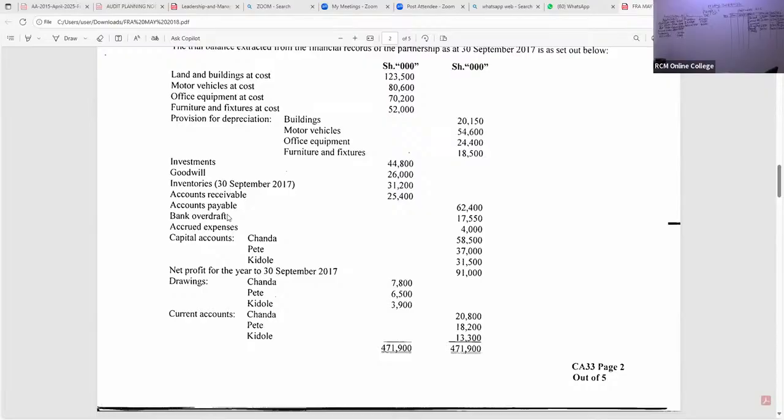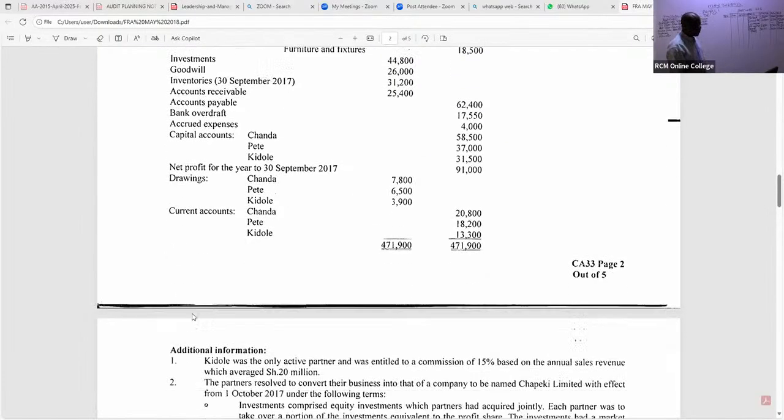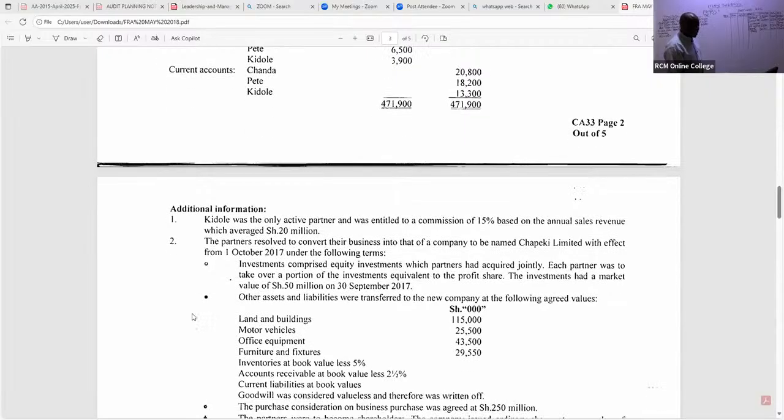Now, ladies and gentlemen, let's read this question very, very well. So you can see we have been able to capture most of this. The capital accounts we have handled, you tick. Net profit for the year we have handled, you tick. Drawings, I'll handle right now very quickly, don't worry about that. Current accounts, you have to tick this. Very good. Now, look at note number 1. Already we have handled this, because we got some figure there.